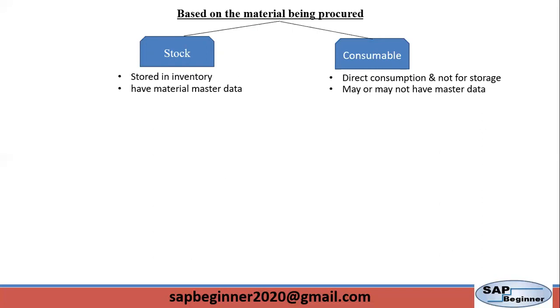So the most important point here is the material master data. Every stock material must have a material master data. To create certain parameters to execute a life cycle, we require material master data for stock material. In case of consumable material, it refers to procurement for direct consumption. So we don't store it in inventory. And this material may or may not have a material master data. So material master data is optional for consumable material.